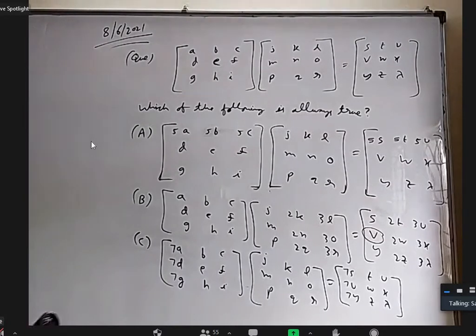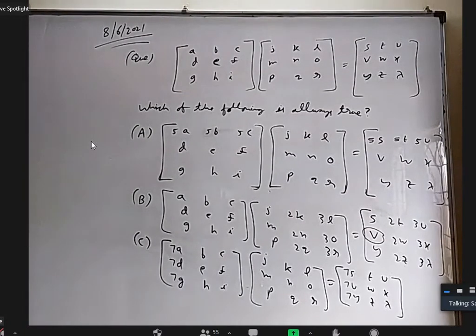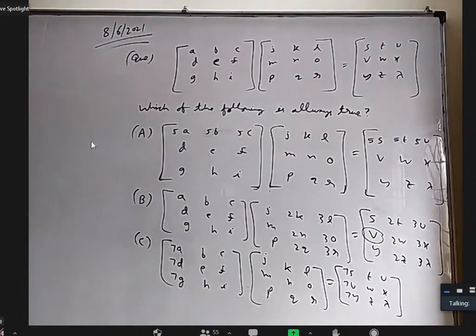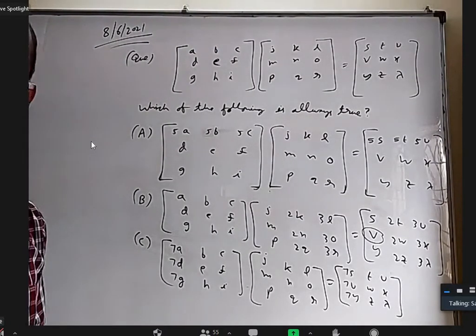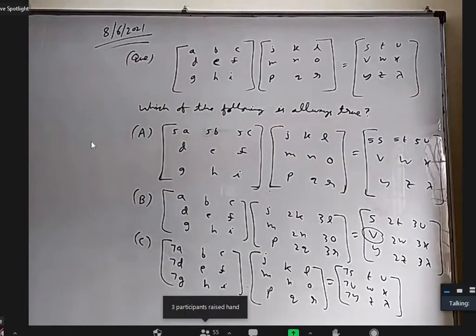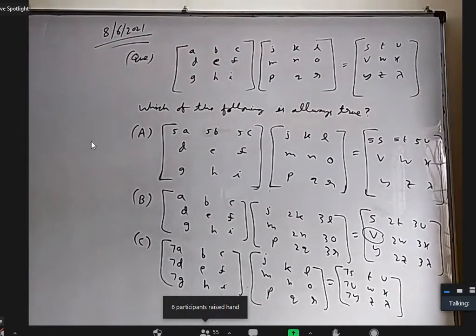Who wants to say only option A is correct and the other two are not correct? Okay, nobody. Who wants to say A and B are correct but C is not correct? Just tell your name.